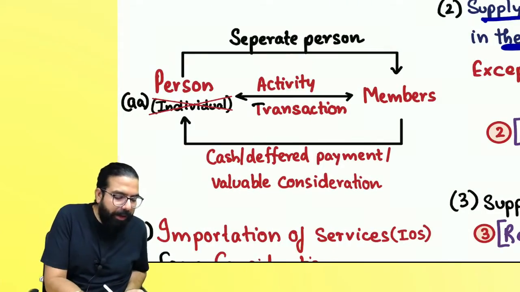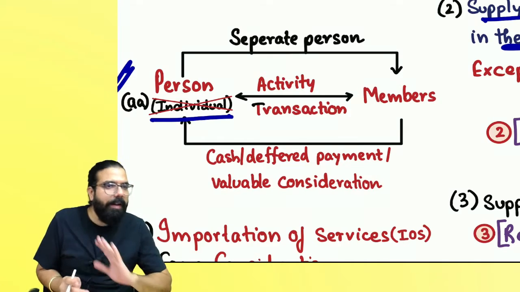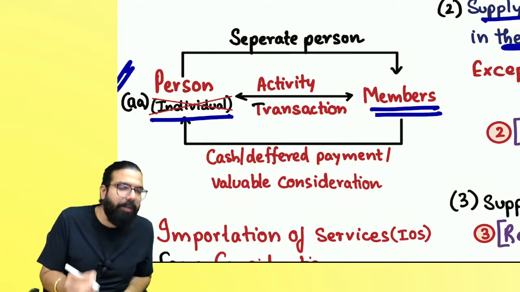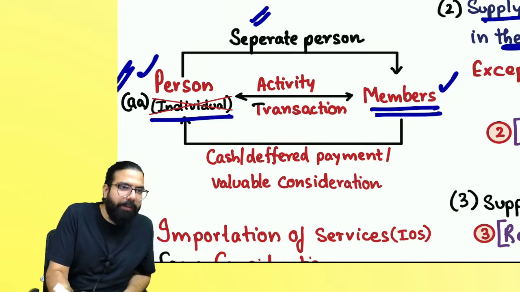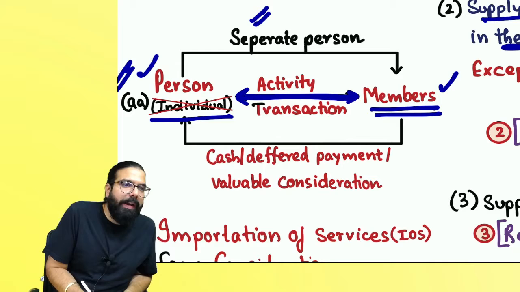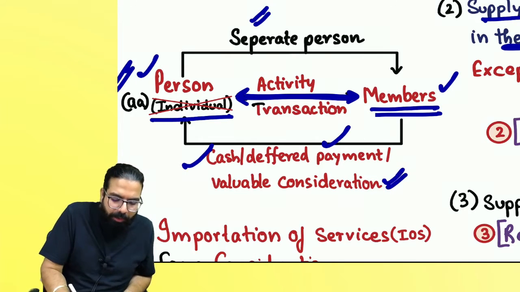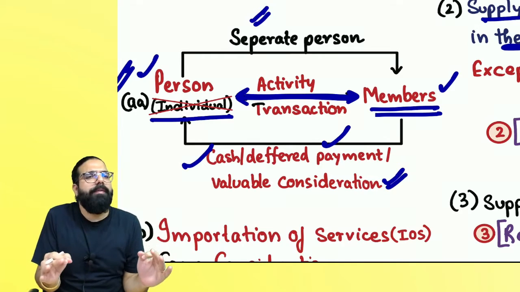The next one we learned is section 7.1AA, which says any person other than an individual, if they are doing an activity with its member, that person will always be a separate person. When they are doing an activity with the members, or members are doing an activity with them, it can be for cash or any deferred payment, or for any valuable consideration. It will always fall in the definition of supply.